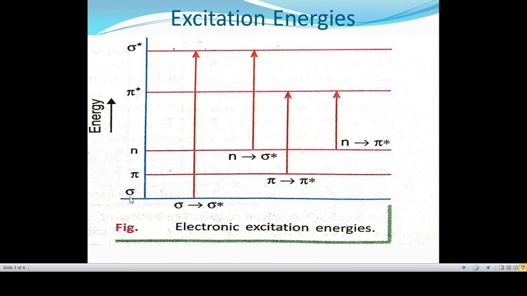These are bonding orbitals and these are the antibonding orbitals. The antibonding orbital, which is associated with the excitation of sigma electron, is called sigma star antibonding orbital.